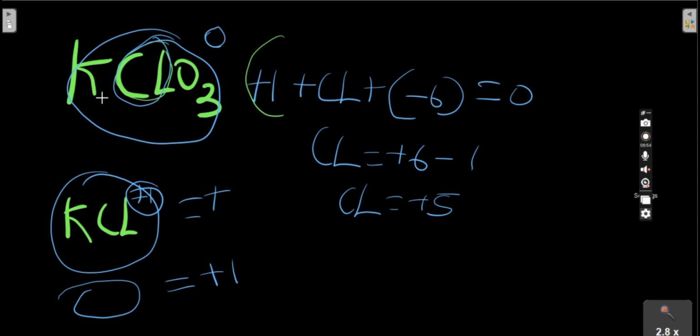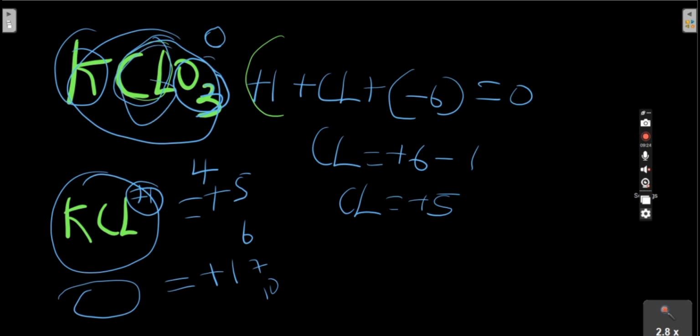So to name this compound, we're going to say potassium trioxo. Why here is tri is because there is presence of 3 oxygen. If 4 was here, we're going to say tetra. If 5 was here, we're going to say penta. If 6 was here, we're going to say hexa. If 7 was there, we're going to say hepta. If 10 was there, we're going to say deca. If 9, none. Or if 8, octa. So here now we have potassium, we have chlorate, and we have oxygen.